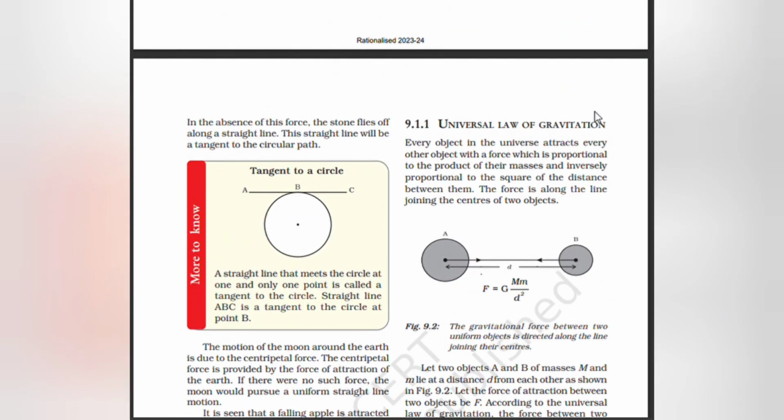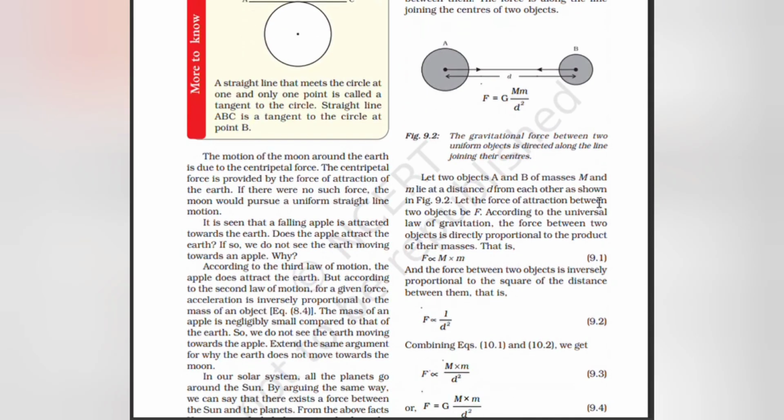Universal law of gravitation. Every object in the universe attracts every other object with a force which is proportional to the product of the masses and inversely proportional to the square of the distance between them. The force is along the line joining the centers of the two objects. Let two objects A and B of masses M and m lie at a distance d from each other, as shown. Let the force of attraction between the two objects be F.